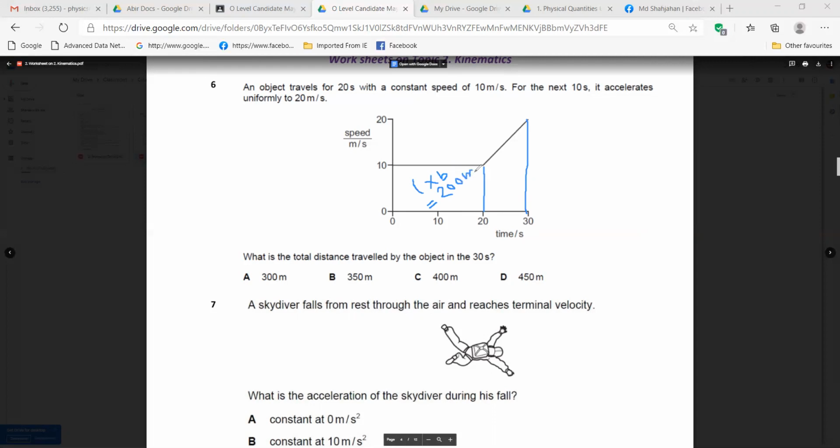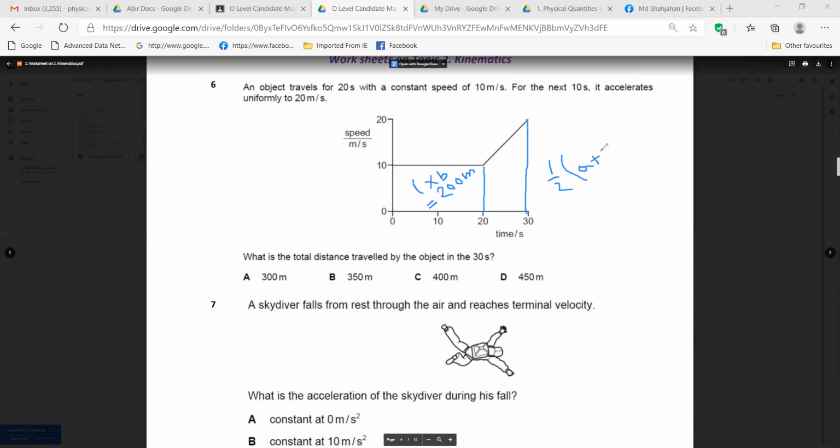And the other part, which is accelerating till 20 seconds, is a trapezium, and you know the formula of the trapezium, right? The area under the trapezium, the formula is half into A plus B into H. You also write it in your copy.